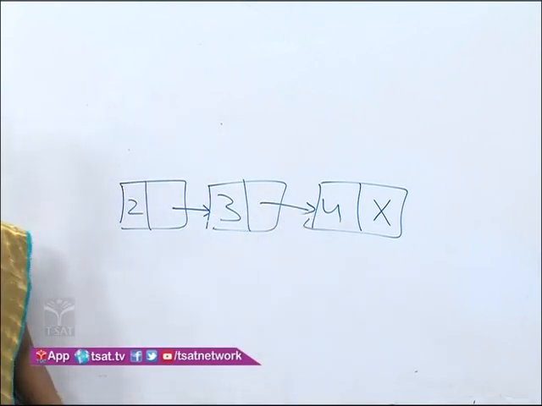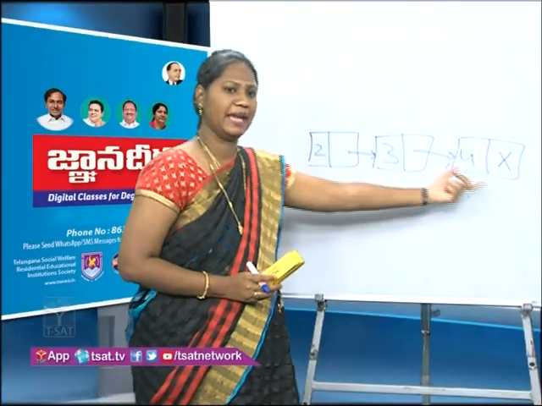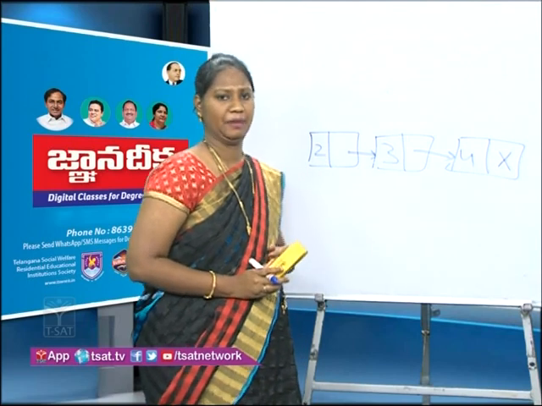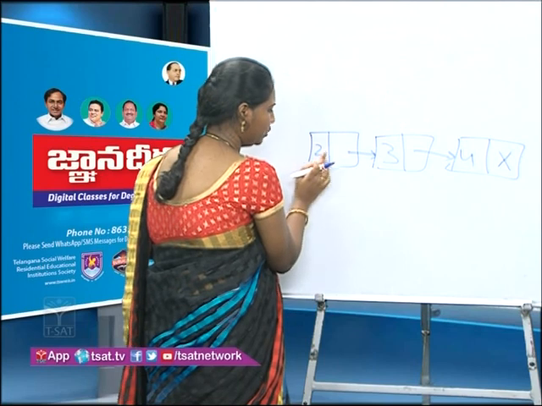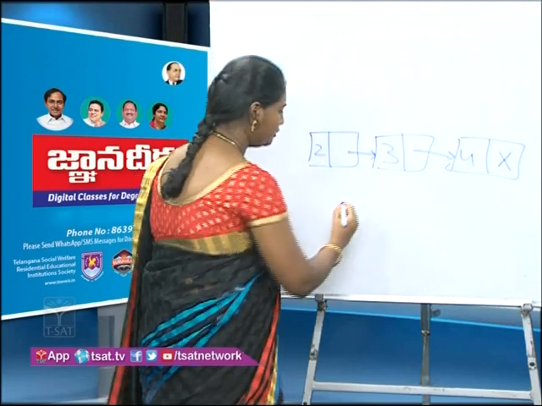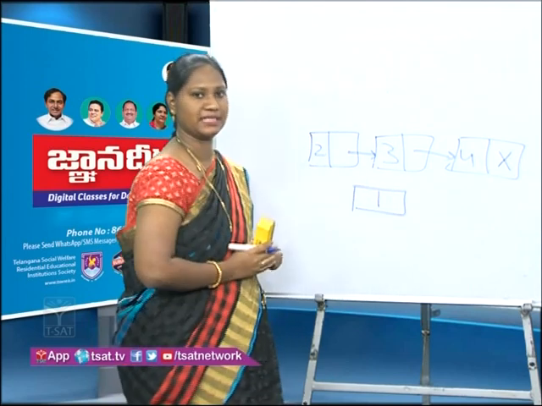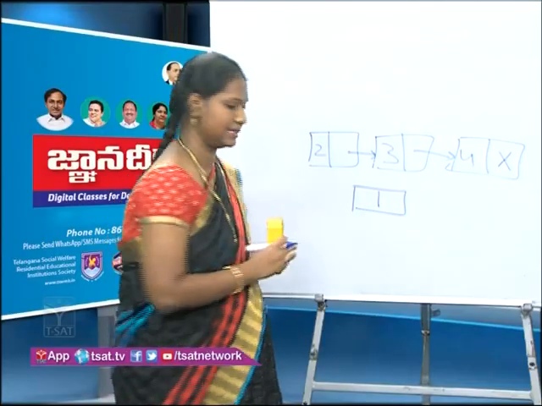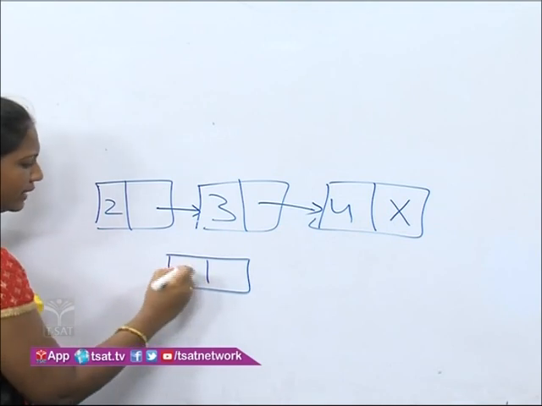Now, the first one is the insertion operation. Insertion operation we can perform anywhere, at the front, at any position, or at the end. Now I want to insert a node here between the data elements 2 and 3. First, what do I have to do? First I have to create a node. How many parts does a node consist of? It consists of two parts, the data part and the address part. I will put some data here.